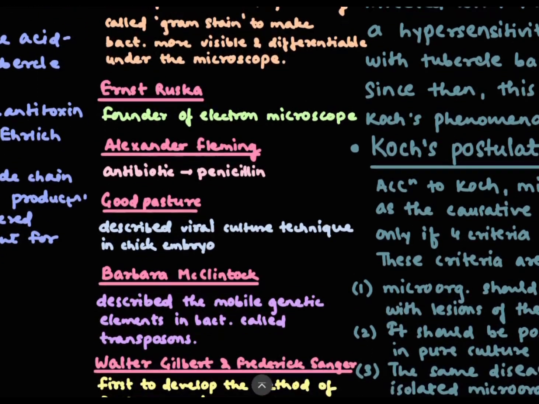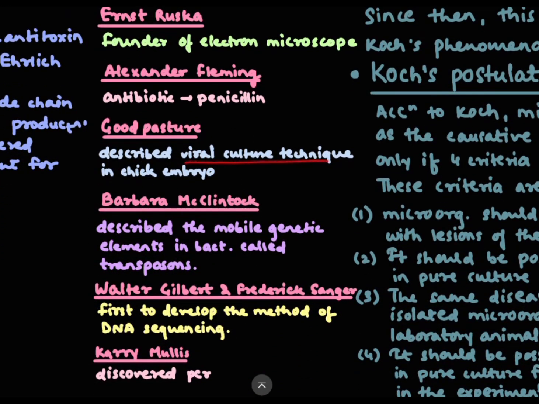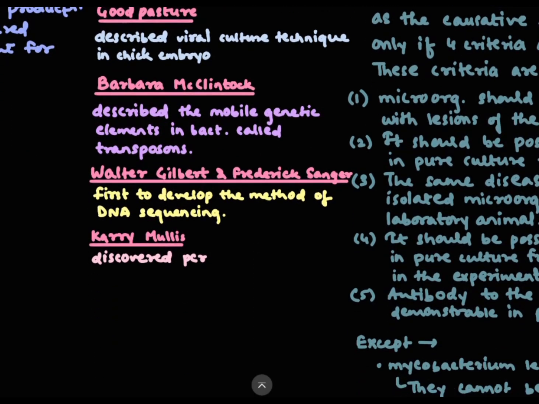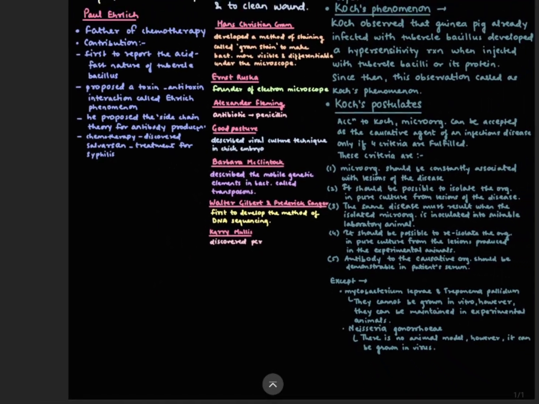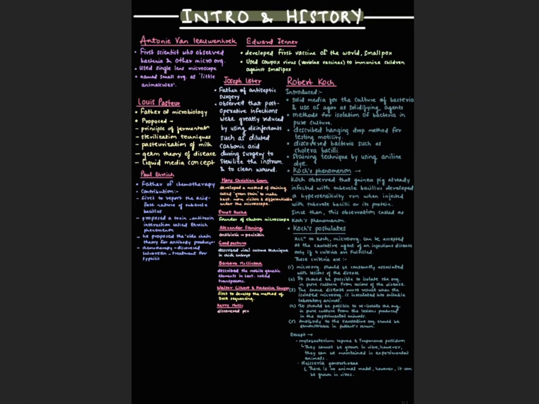The next scientist is Louis Pasteur. He described the viral culture technique in the chick embryo. The next scientist is Barbara McClintock. She described the mobile genetic elements in bacteria which are called transposons. The next scientists are Walter and Frederick. They developed the method of DNA sequencing. And again one scientist, known as Kary Mullis. He discovered PCR. So this was all about the history and the intro of microbiology.